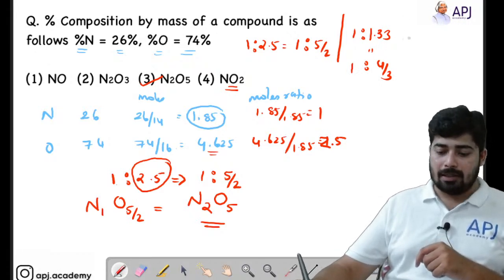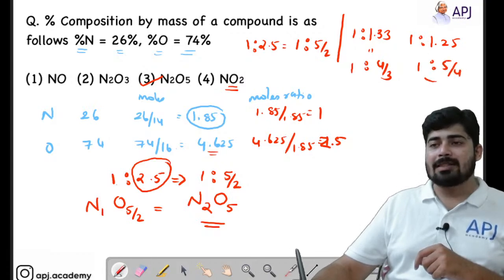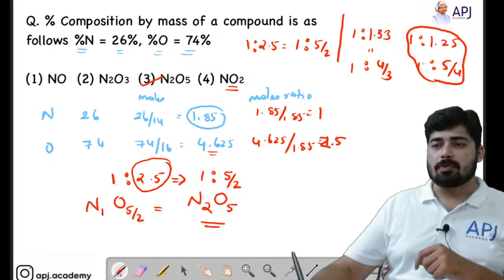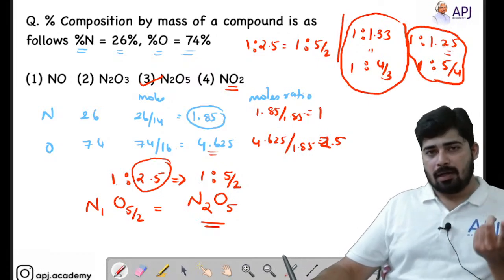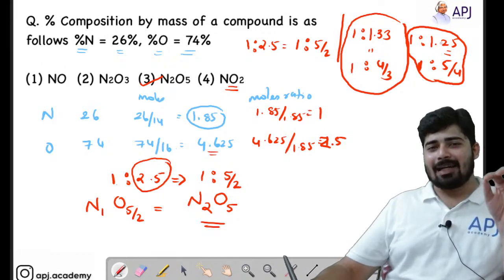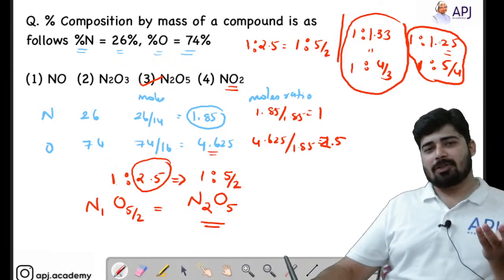Similarly, if you are getting a ratio of 1:1.25, you can represent it as 1:5/4. So always remember these values. This is a trick to do such problems. Whenever the students get a fraction or a decimal like this, they always round it off to 1 and they bubble the wrong answer and the marks will be gone.